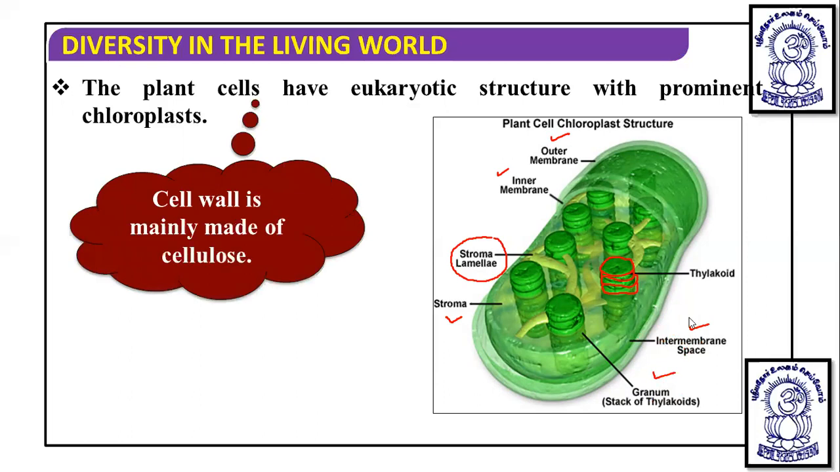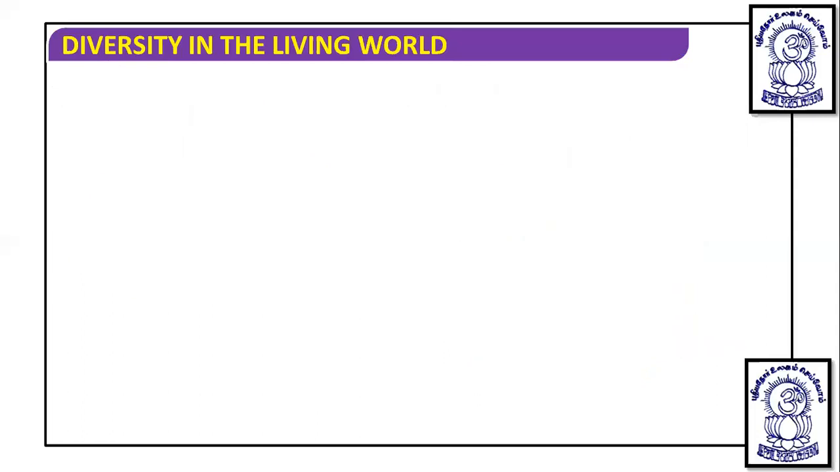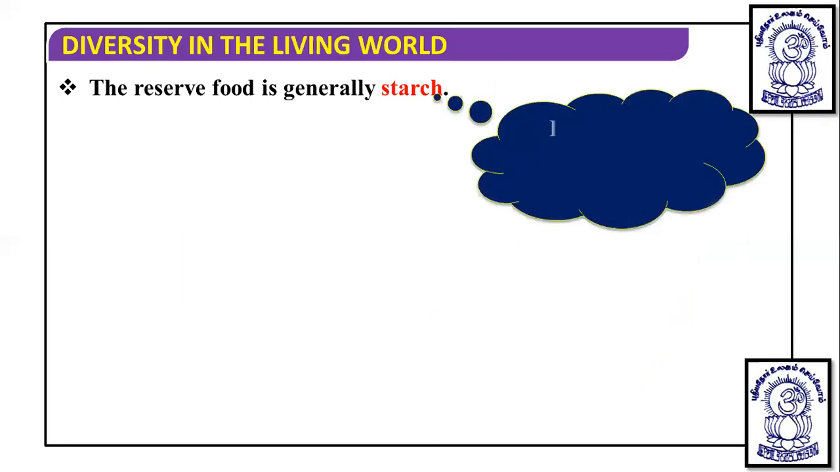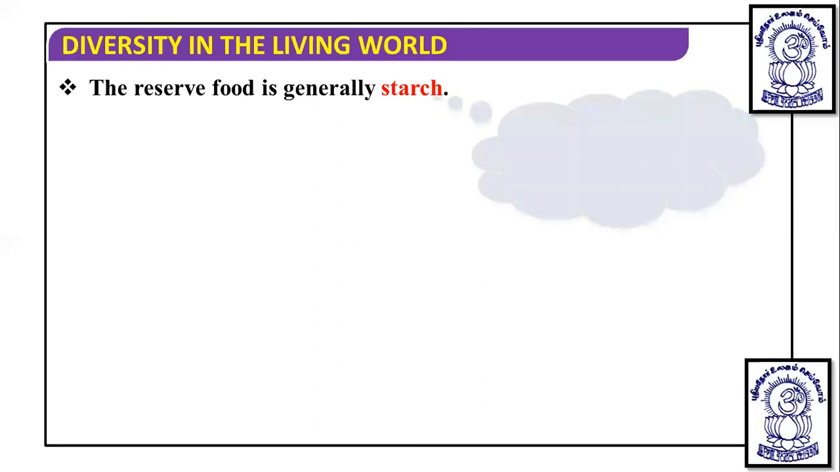When we talk about the cell wall of plants, it is made up of cellulose, which means they have a cellulosic cell wall. Plants synthesize food, and after synthesis, they also store the food in the form of starch. Plants also show an absorptive mode of nutrition, which means they absorb nutrition from the surroundings.